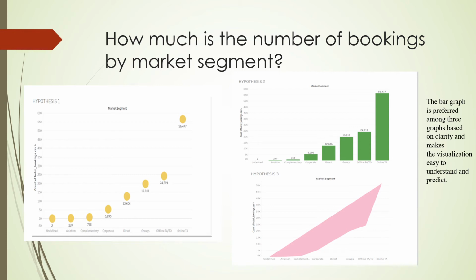From the graph we can see that the maximum number of bookings was made via online travel agents, roughly 56,477. The lowest number of bookings was made by the undefined market, representing 2, and the aviation sector, indicating just 237.